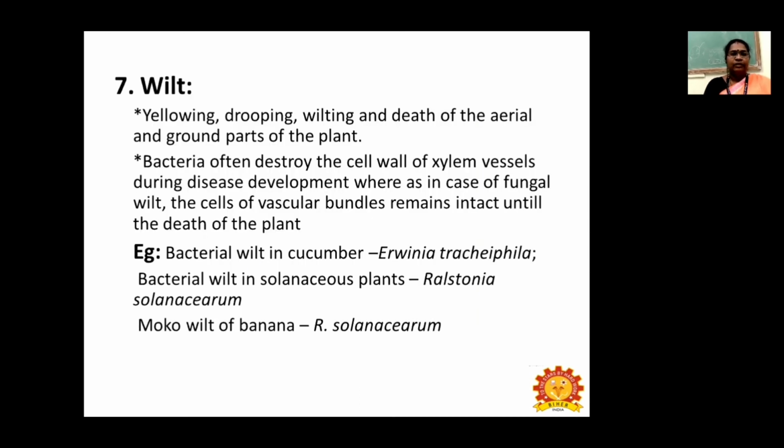Next is bacterial wilt, that is yellowing, drooping, wilting, and death of the aerial and ground parts of the plant. Bacteria often destroy the cell walls of the xylem vessels during disease development, whereas in fungal wilt, the cells of the vascular bundles remain intact until the death of the plant. Examples: bacterial wilt on cucumber, which is caused by Erwinia tracheiphila, bacterial wilt in solanaceous plants by Ralstonia solanacearum, and Moko wilt of banana, which is caused by Ralstonia solanacearum.